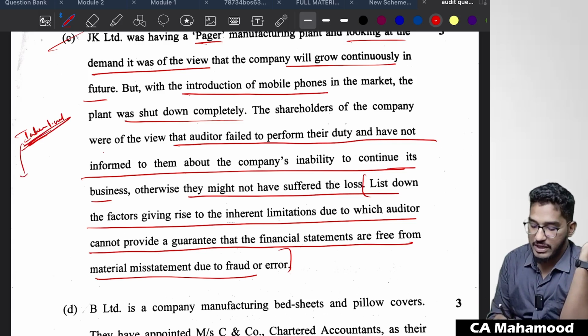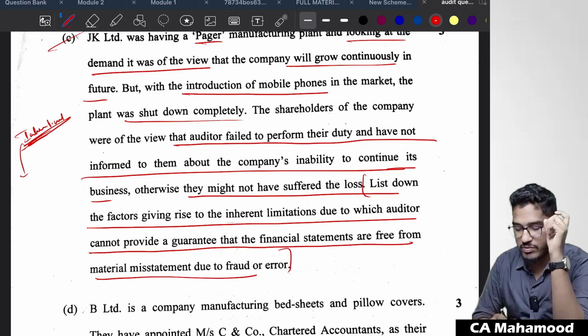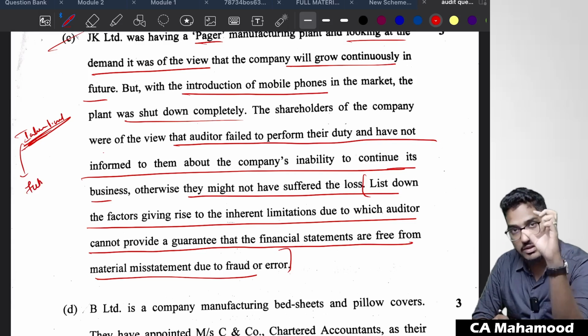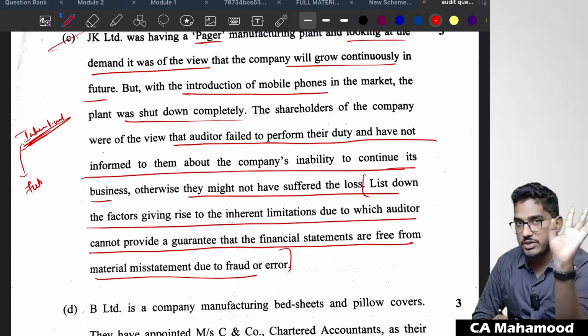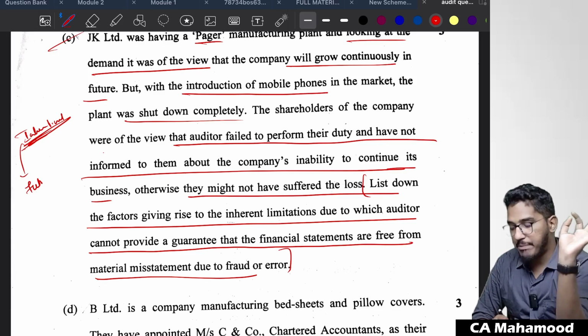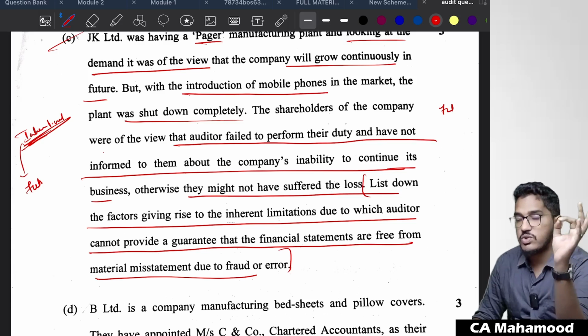Most of the students would have written the entire answer. All the inherent limitations you might have written, but not required, guys. There will be only one paragraph. Future events regarding one paragraph will be there. Even if you write that future events paragraph alone, you will get the full marks. But even if you have written the entire inherent limitations also, fine, well and good. But an apt answer is only that future events point. In our material also, you'll be able to find one paragraph, future events, so that if you write it also, you will get full marks.